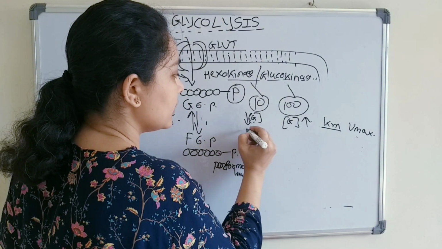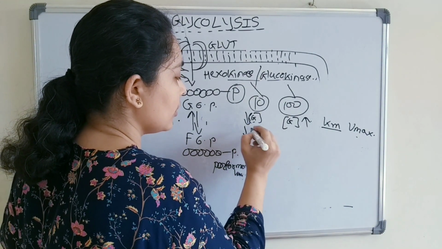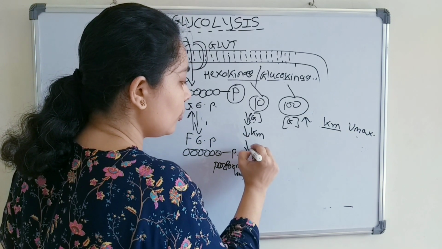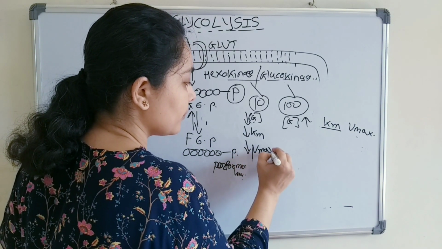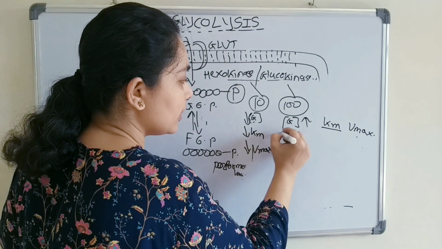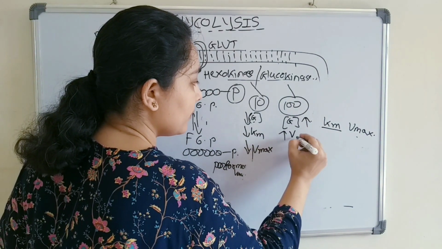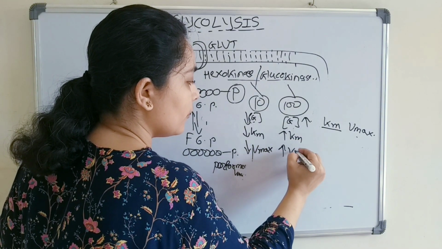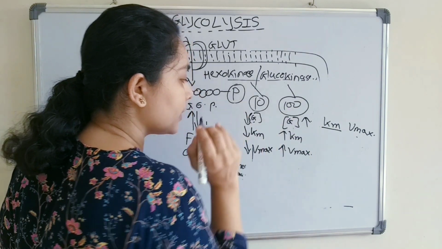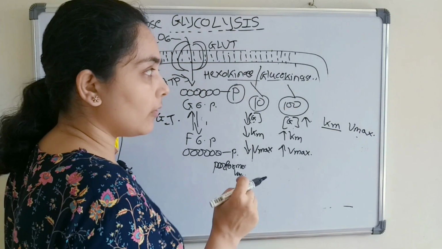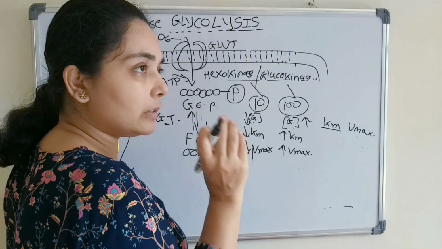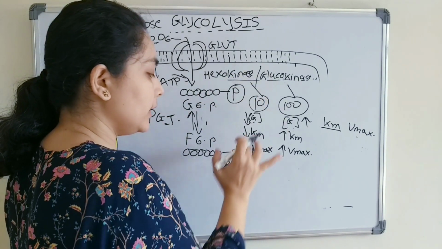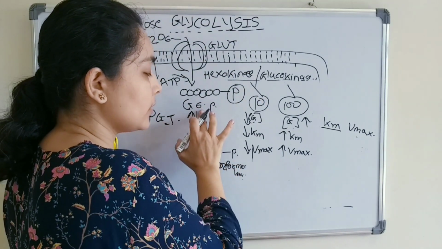Hexokinase has a low Km value and low V max value, and glucokinase will have a high Km and high V max, right? And just now I said that even with a small glucose concentration, hexokinase can phosphorylate it into glucose 6-phosphate.